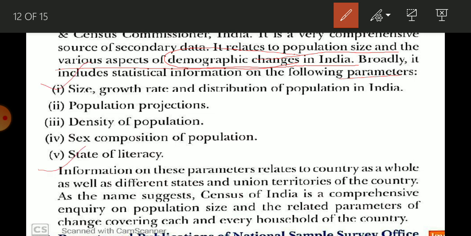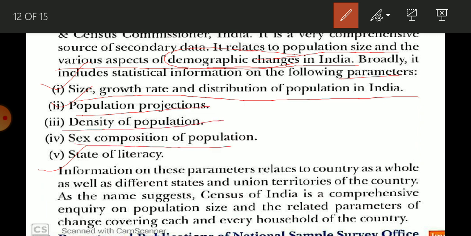First is size, growth rate and distribution of population in India. Next is population projection, density of India, sex composition of population, and state of literacy. Information on these parameters is collected for the country as a whole as well as for different states and union territories. It is collected in a very deep way, for every village and every city.